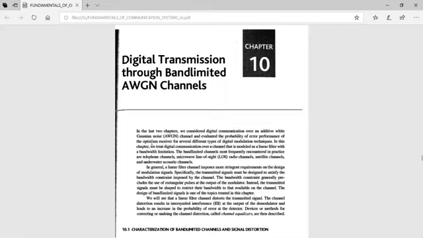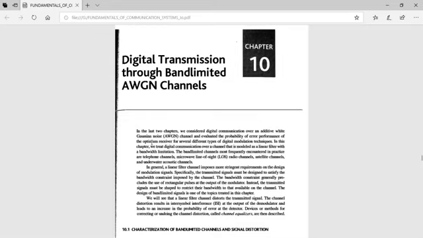Devices or methods for correcting the channel distortion, called channel equalizers, are described later in this chapter. So this module includes the channel equalizers. This is a device or a circuit used for correcting the channel distortion. The channel distortion is because of the linear filter behavior of the channel.